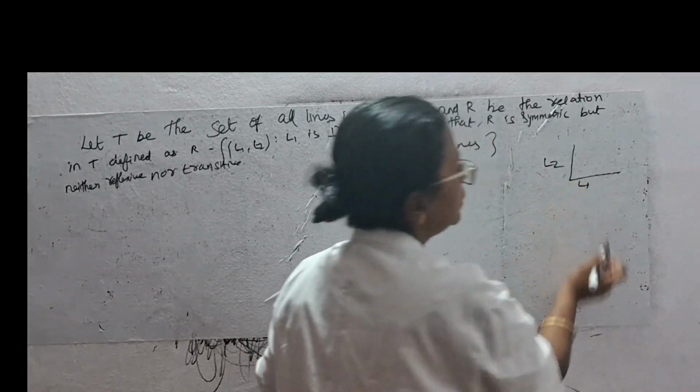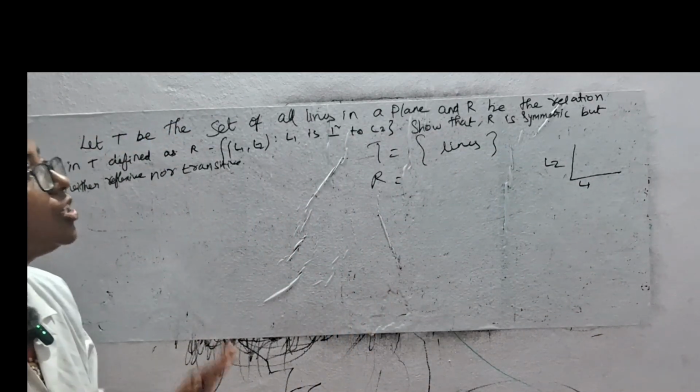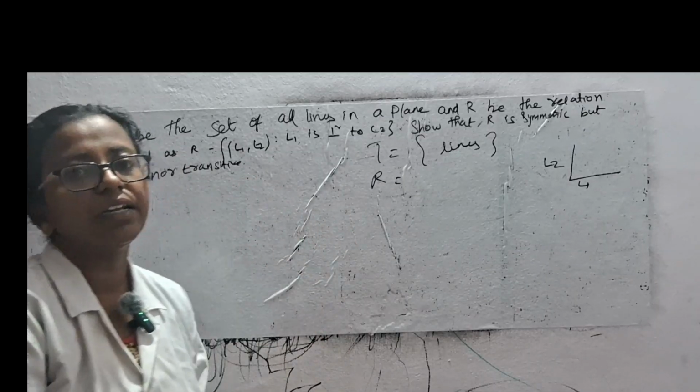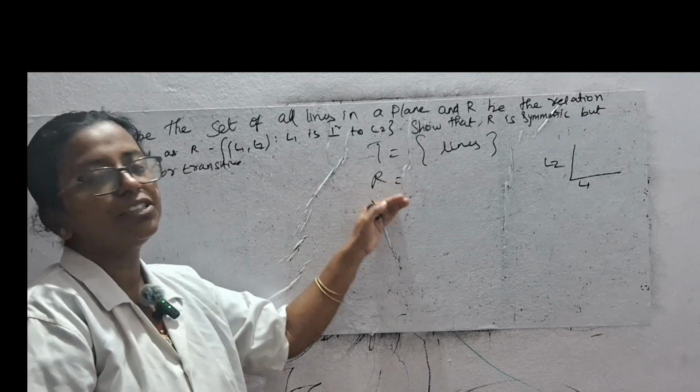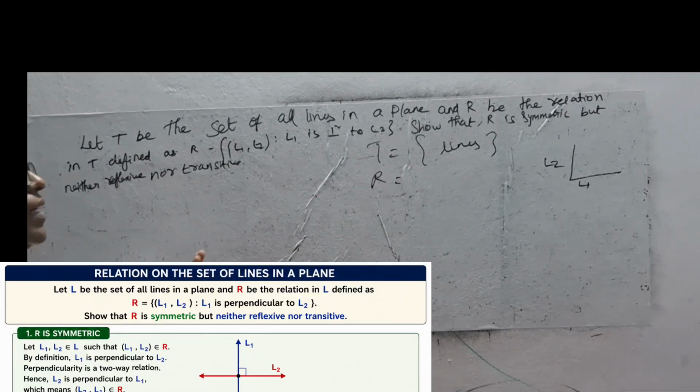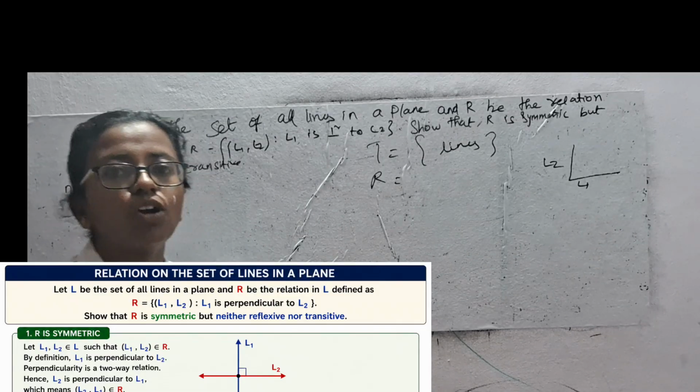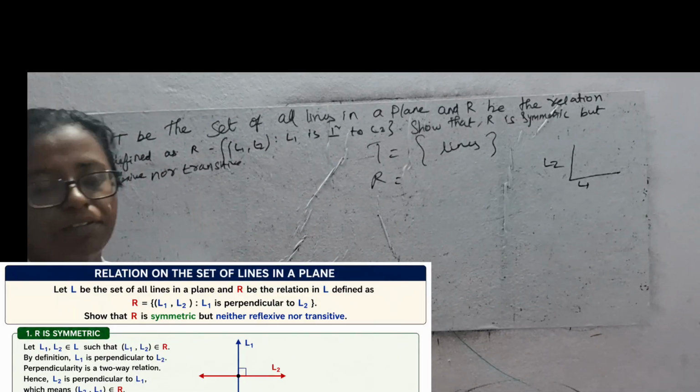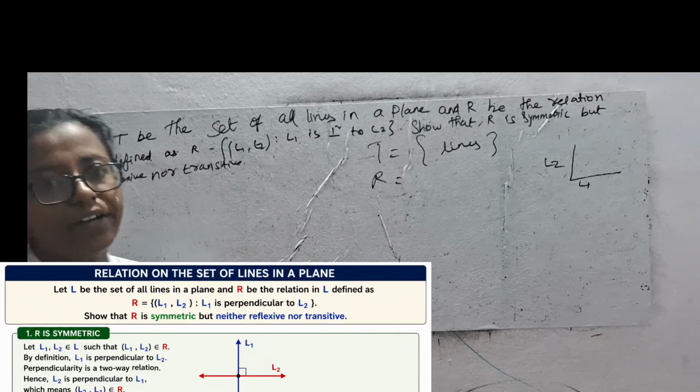L1, L2 are perpendicular. We have to show that R is symmetric. We have to show this relation is symmetric but neither reflexive nor transitive. Neither and nor means both are negative. So not reflexive, not transitive.